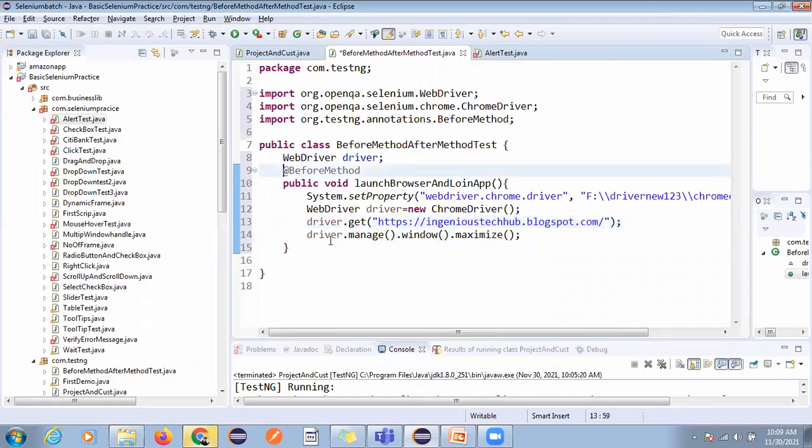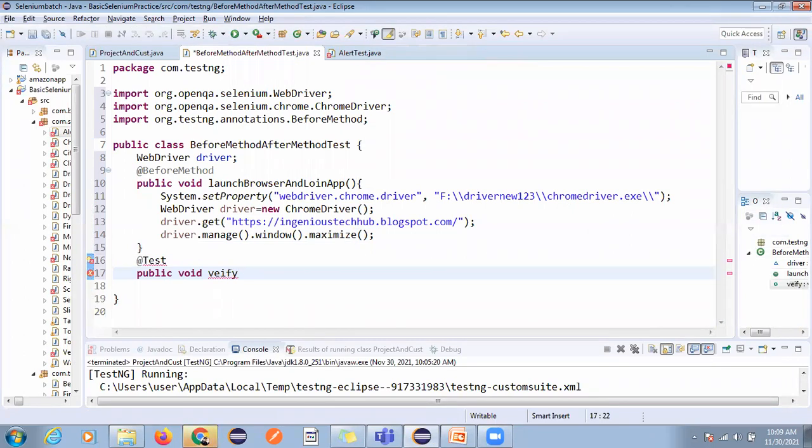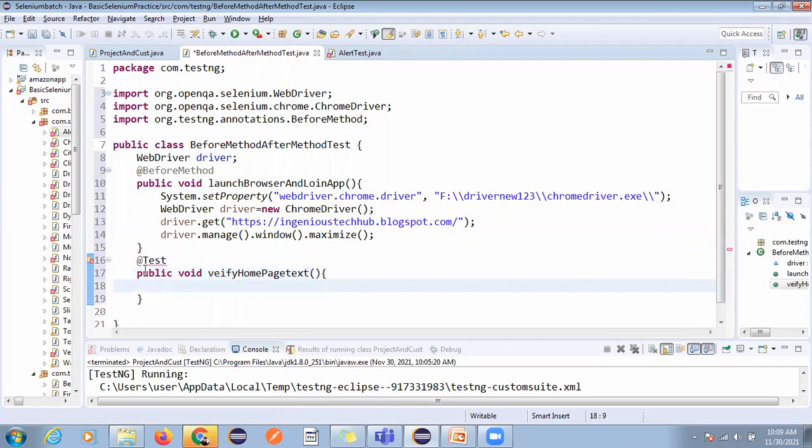Okay, so this will launch our application, right? But here I'm writing before test public void verify home page text. Okay, now what are the steps?